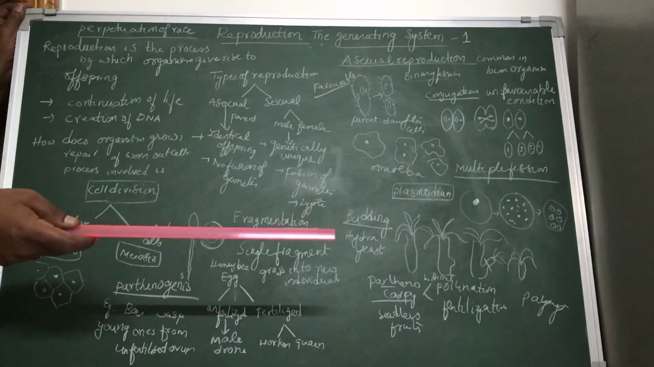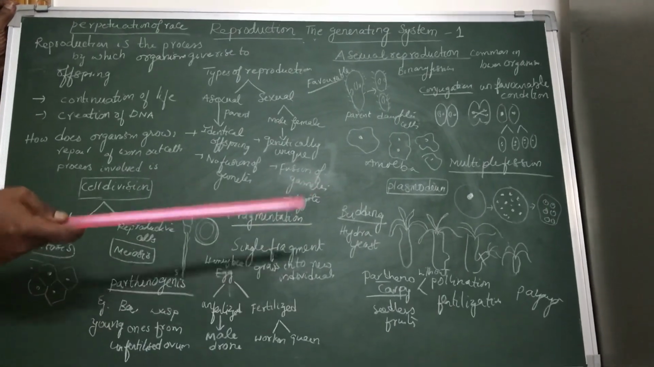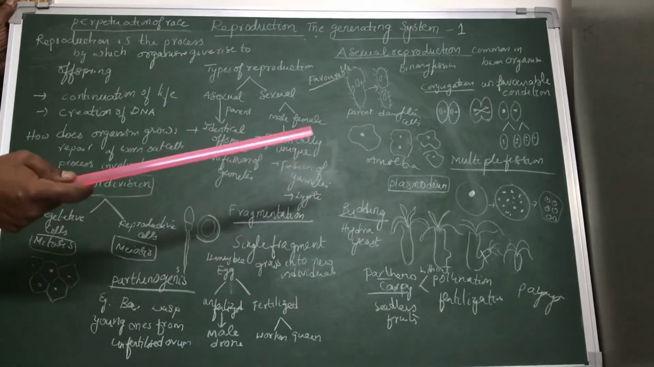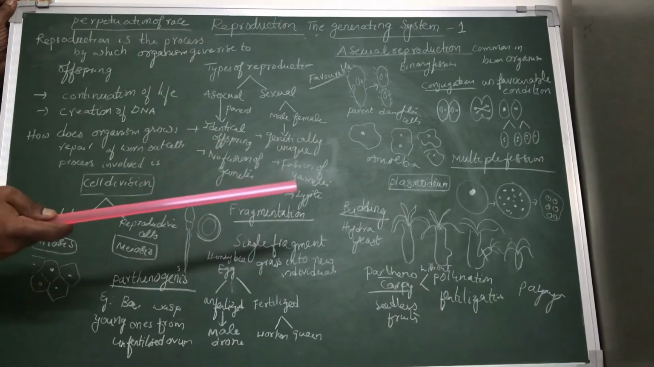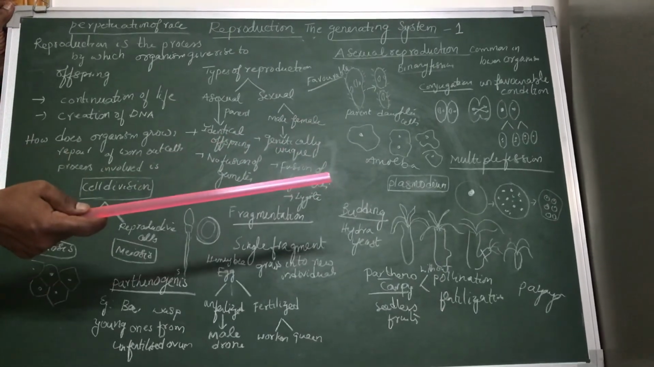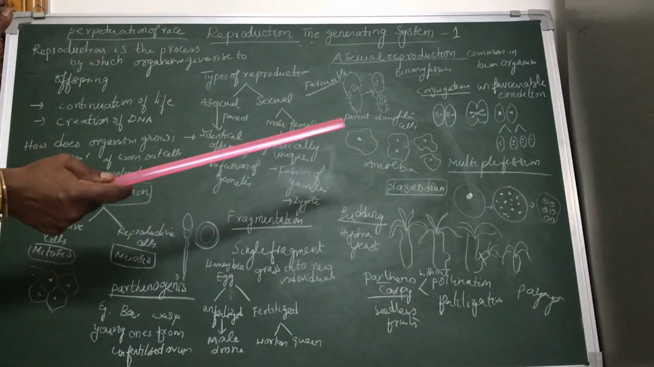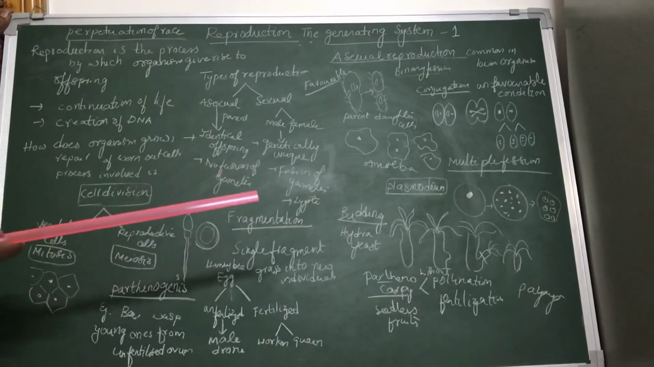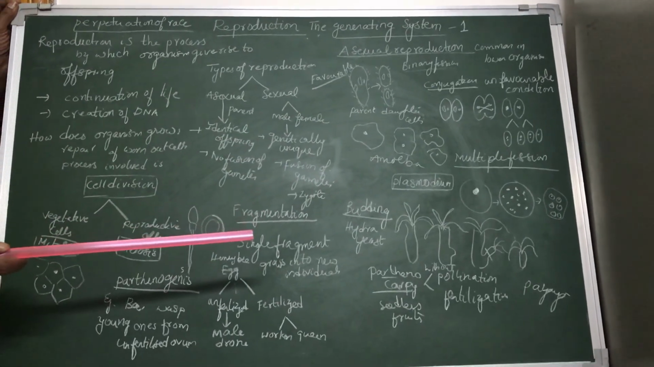Regeneration is also seen in very lower organisms, especially planaria. In planaria, the body will be broken into 3 bits. Each bit will develop the missing head or tail and grow into a new individual.